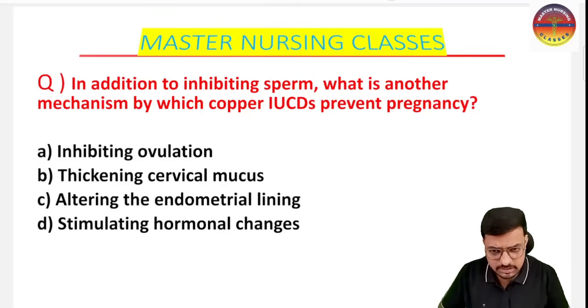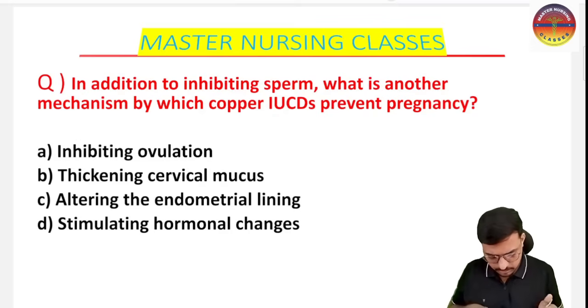One, it inhibits sperm entry by blocking the cervix by thickening the mucosa, so that prevents the fertilization. In addition to that, what is the another mechanism by which the copper IUCD prevents pregnancy? I told you, it makes inconsistency and alters the endometrium layer, not allowing implantation.